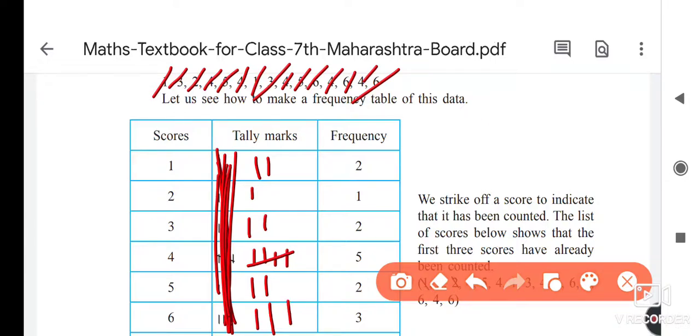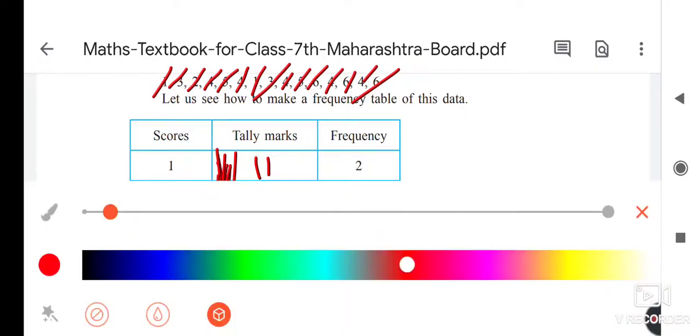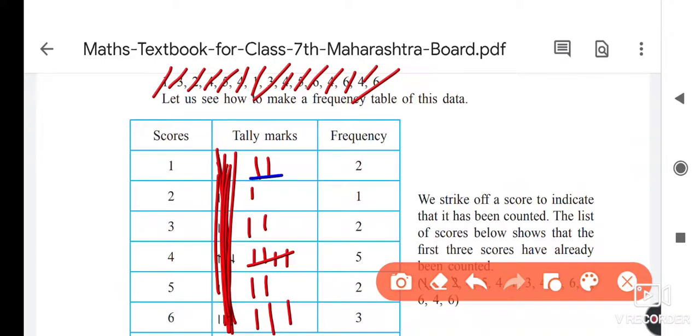Okay, so how many tally mark lines are there in the first? You will notice, how many are there? 2. So 2 is written here. 1 line is there, 1, 1, 2, 2 lines. Here it is 5, 2 and 3. These are tally marks, and the frequency is given in this way.